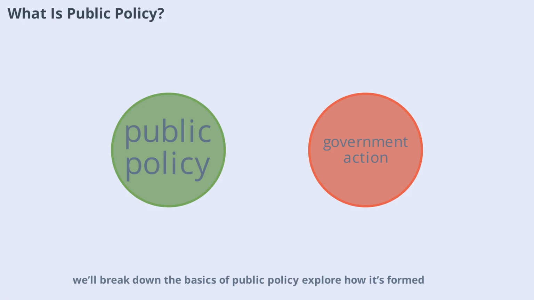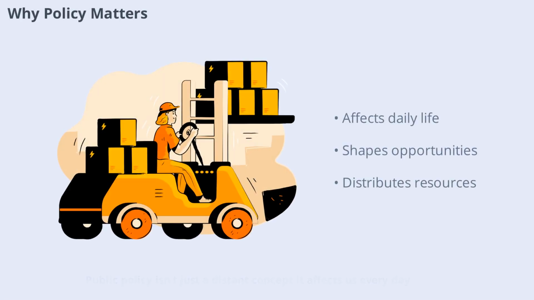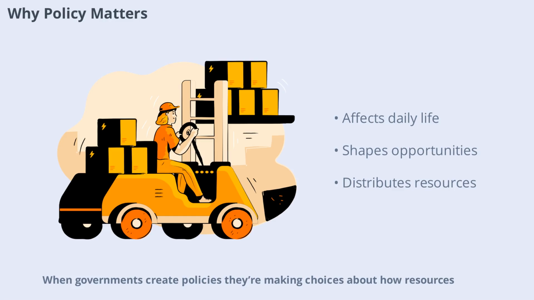In this video, we'll break down the basics of public policy, explore how it's formed, and look at its impact on society. Public policy isn't just a distant concept, it affects us every day. From the quality of the roads we drive on to the safety of the food we eat, policies shape our environment and opportunities. When governments create policies, they're making choices about how resources are distributed and which issues get priority. This means that understanding public policy gives us insight into why certain problems are addressed while others may be overlooked. By learning about policy, we become more informed citizens, better able to participate in our communities and advocate for change.